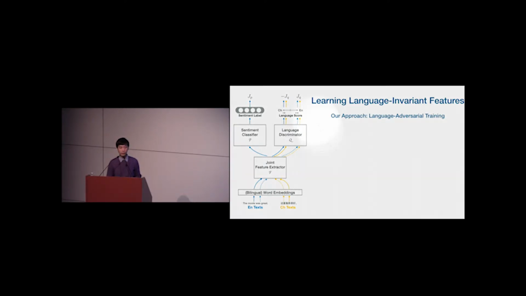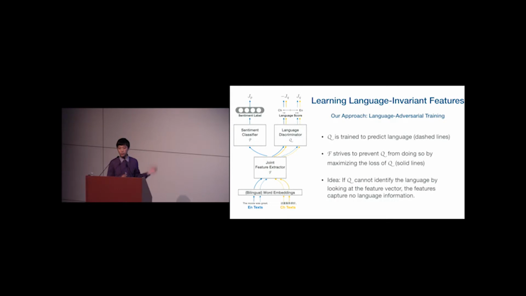So as you can see here, we add another key component, the language discriminator Q, which is trained to predict the language of a sample by looking at its feature vector. On the other hand, the feature extractor F strives to prevent Q from being able to do so by maximizing the loss of Q. So therefore, this F and Q forms this adversarial relation to each other.